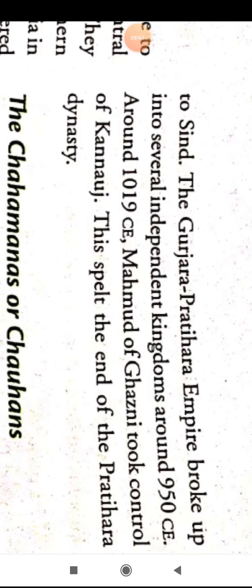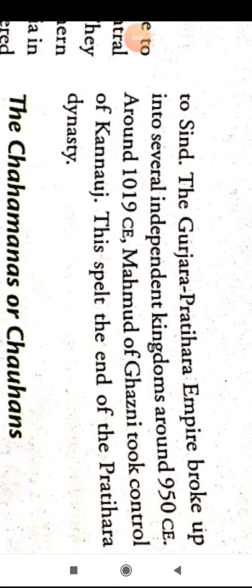The Gurjara Pratihara empire broke up into several independent kingdoms around 950 CE. Around 999 CE, Mahmud of Ghazni took control of Kannauj, and in this way the Gurjara Pratihara empire spelled its end, meaning it ended.